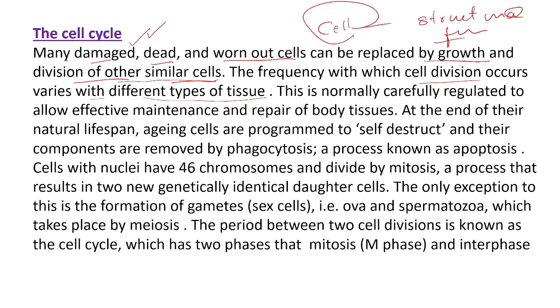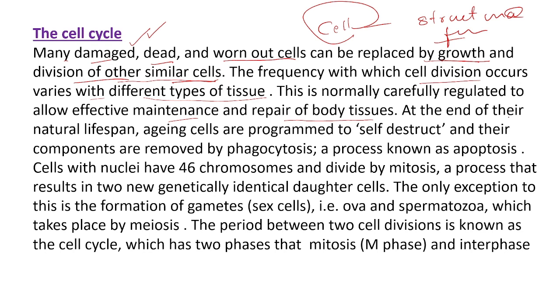So cell division is not similar in each and every cell. This is normally carefully regulated to allow effective maintenance and repair of our body tissues. So production, multiplication and growth of cells should all be controlled. It should be homeostasis, it should be equilibrium.